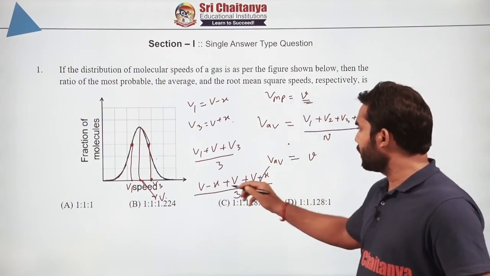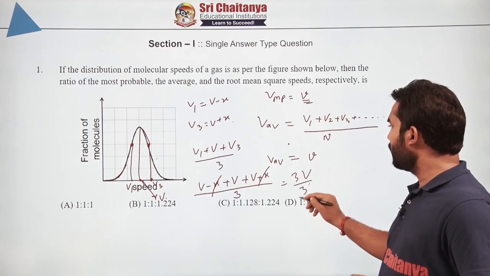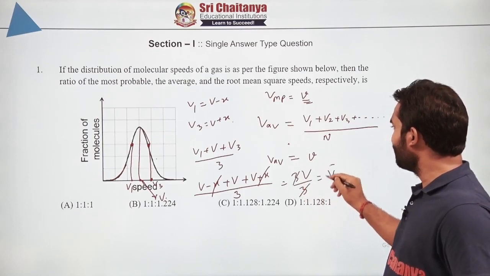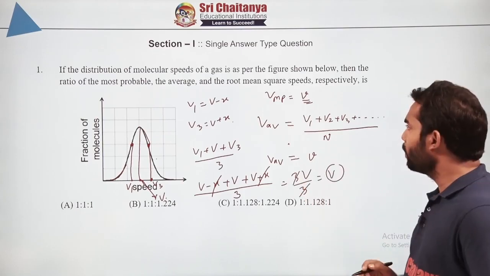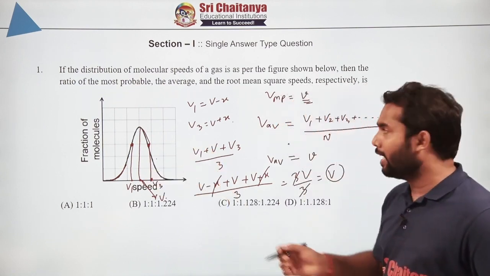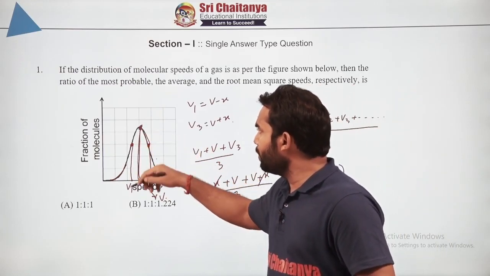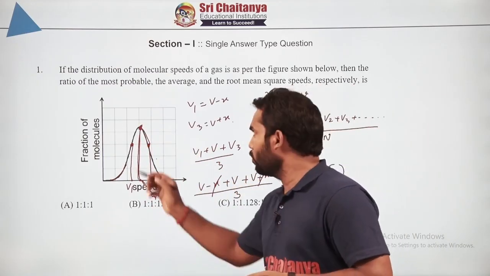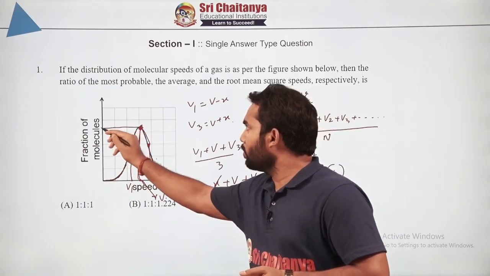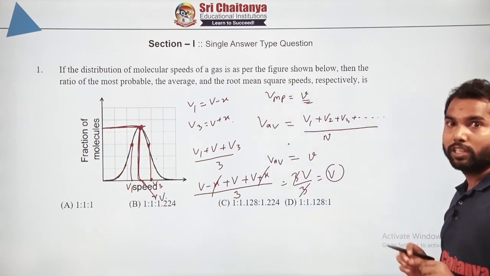Now this X and X will cancel out, this will be simply 3V by 3, and the 3 will cancel out, you will get V. That is what I was trying to tell you, that if the graph is symmetrical, the average speed and the most probable speed are equal. What is most probable speed? Speed possessed by the majority of the molecules, for which the fraction of molecules is maximum, that means this speed. So both will be equal. That was the key point.